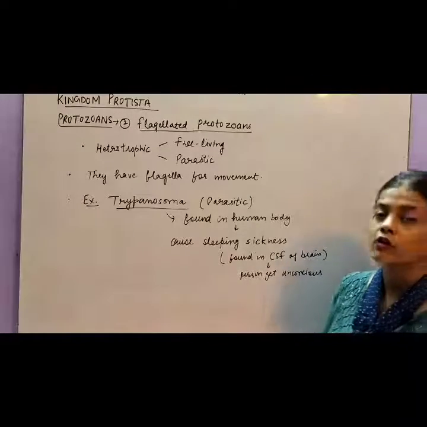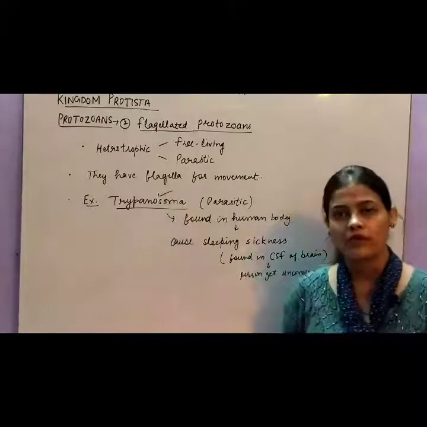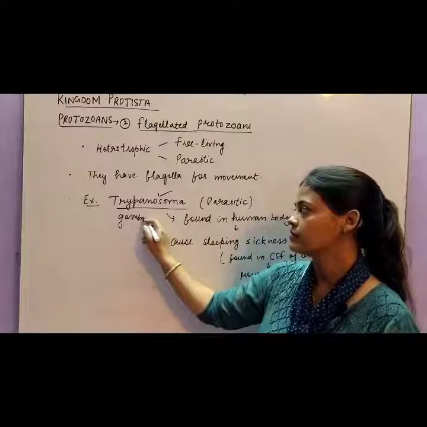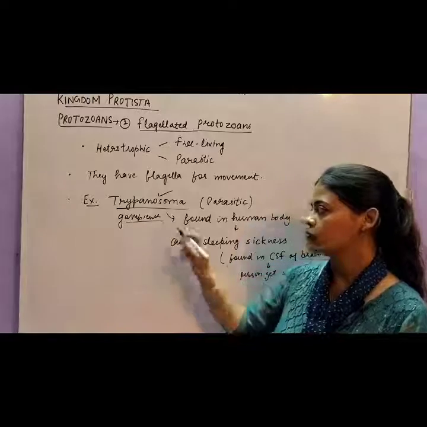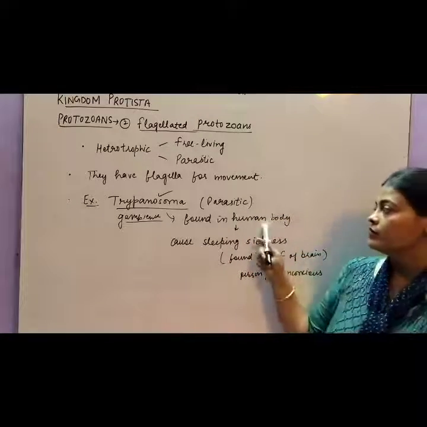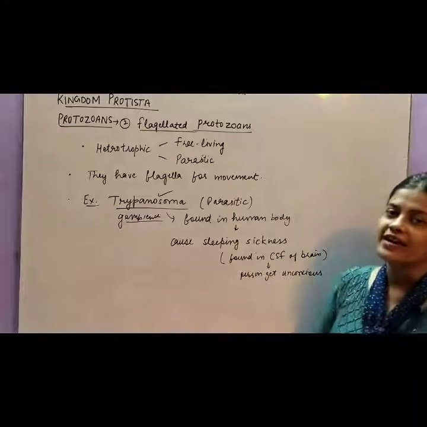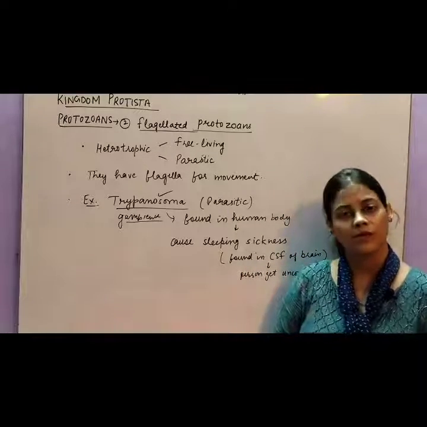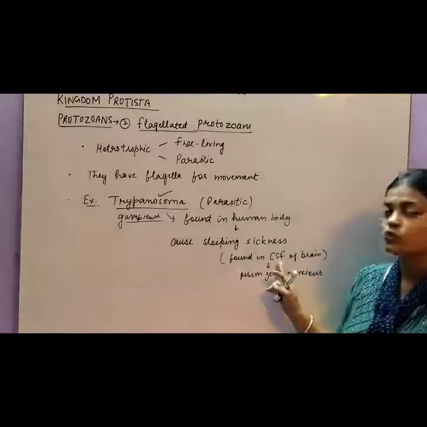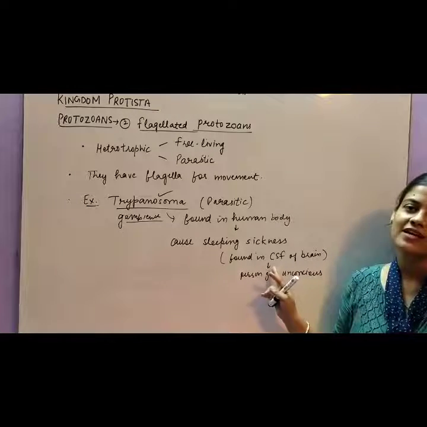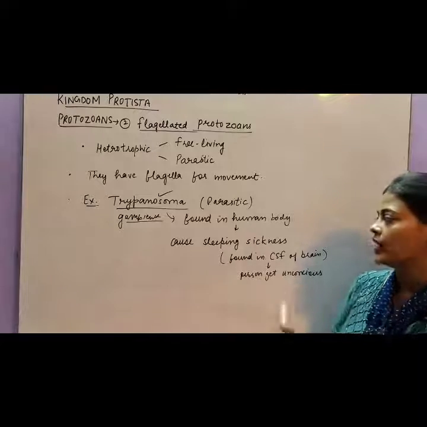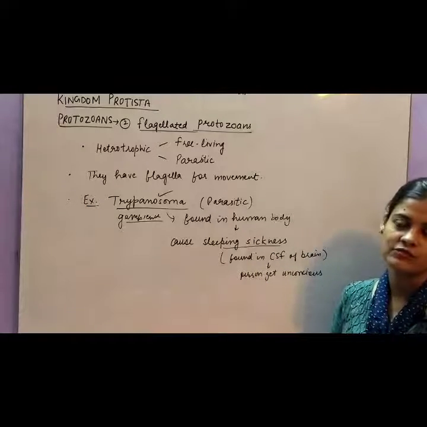The most important or common example of it is Trypanosoma, Trypanosoma gambiense. Trypanosoma gambiense is a parasitic flagellated protozoan which is found in the human body. It enters into the human body, first into the blood plasma, and then it moves towards the brain. It is found in the cerebrospinal fluid of the brain and causes a disease which is called sleeping sickness.